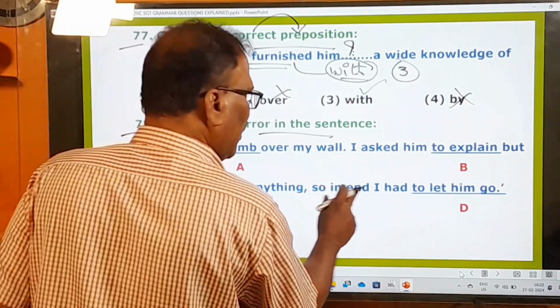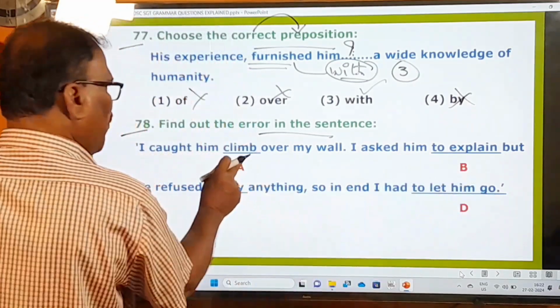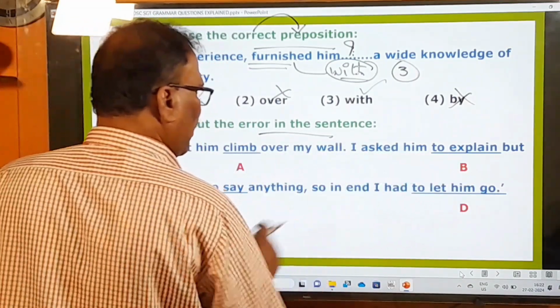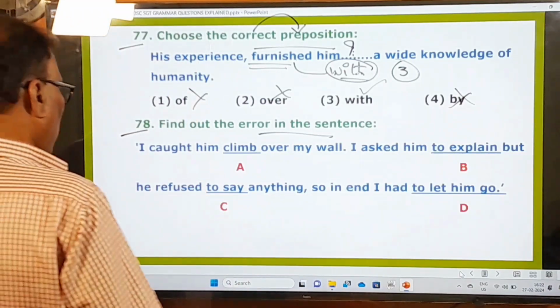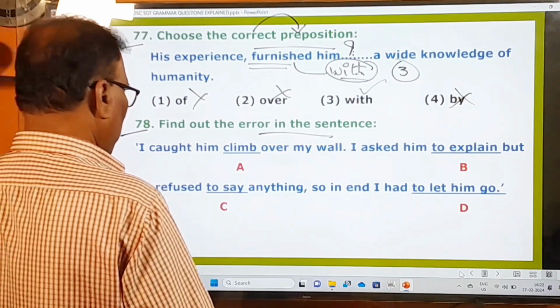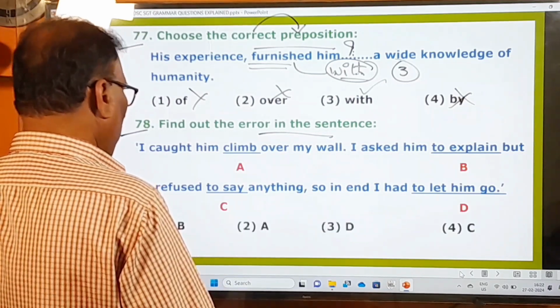So in the end, I had to let him go. So A part, B part, C part, D part are given. Which part has an error? Okay. So here, what is that? Options are given. Okay. We have to choose that.